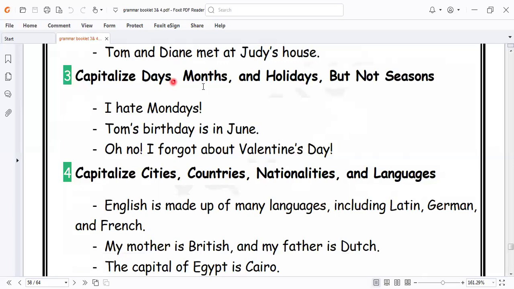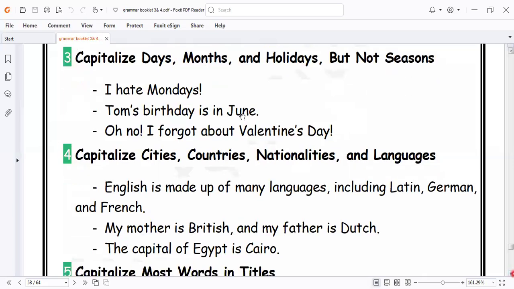Okay. Let's go to another item here. Capitalize days, months, and holidays, but not seasons. Seasons can be written in small letter. We write summer as it is. You can write winter or summer.